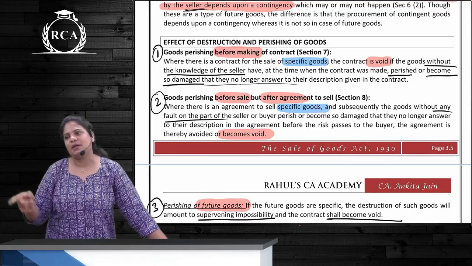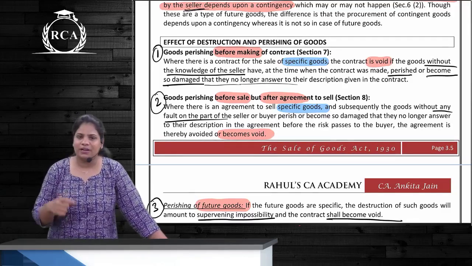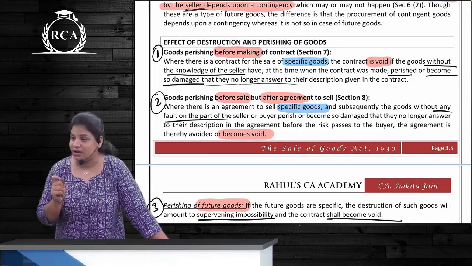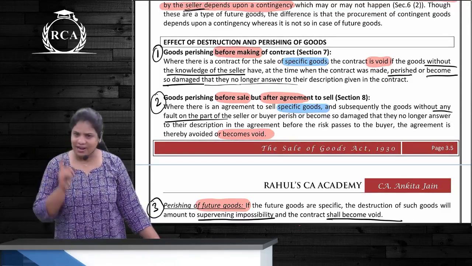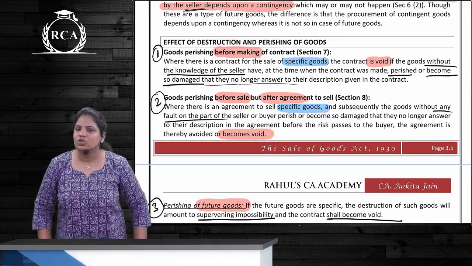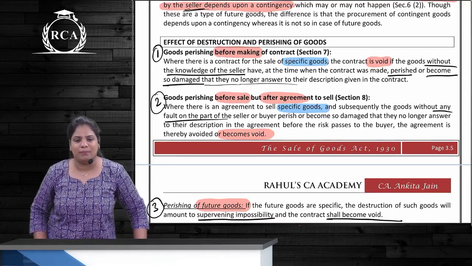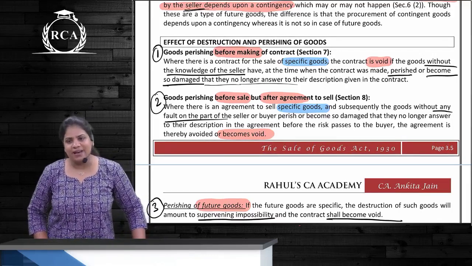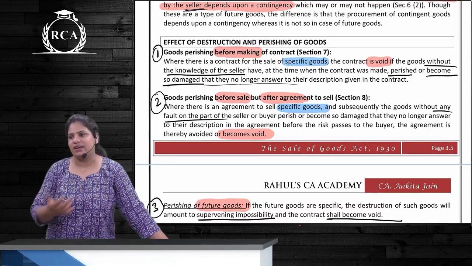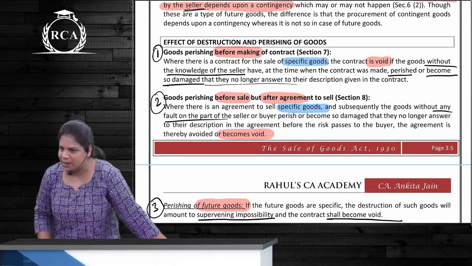The agreement becomes void. But these provisions are applicable only if the goods are specific or ascertained goods. If they are unascertained goods, it will not become void. It will remain valid. Buyer asks for 10 kgs of wheat. Seller says, I have 100 kgs in the godown. I will send it by evening.